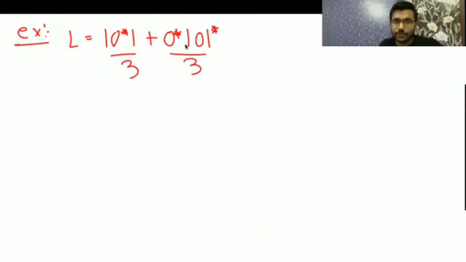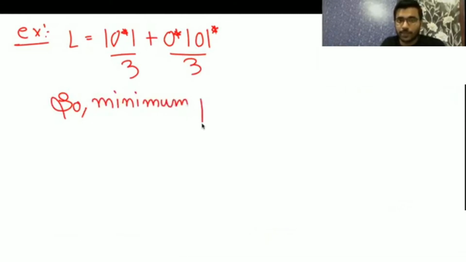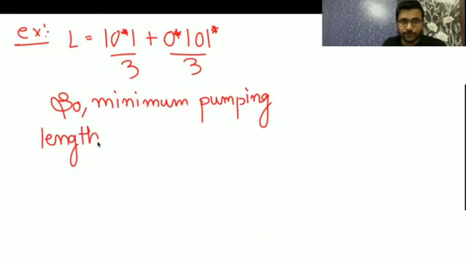These two languages we have seen in the previous lecture. So the minimum pumping length here is 1, and here the minimum pumping length is 3. So you apply this only for distinct languages.